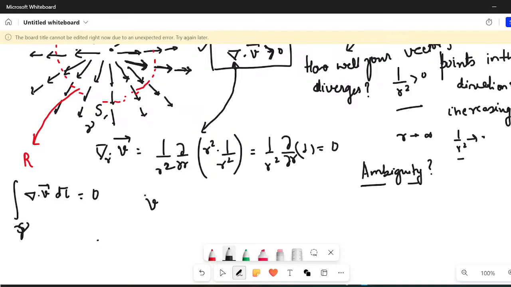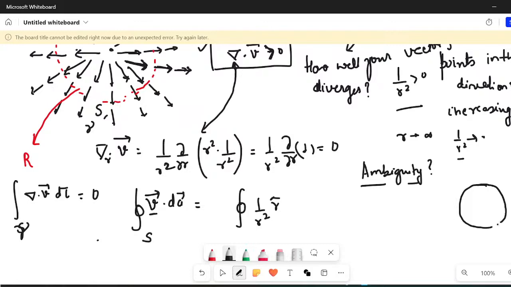However, if I want to find v vector dot dA over the closed spherical surface, then what will I get? I know what my v is. This is 1 upon r square, r cap. On the surface of the sphere, if you make the dA vector, I hope this is something that you know. If you don't know, just remember it. The differential area element on the surface of the sphere is given by r square sine theta d theta d phi.